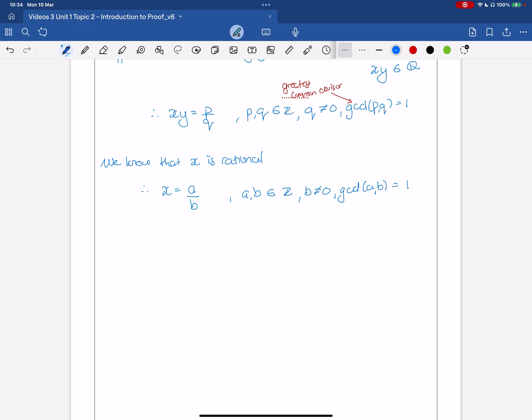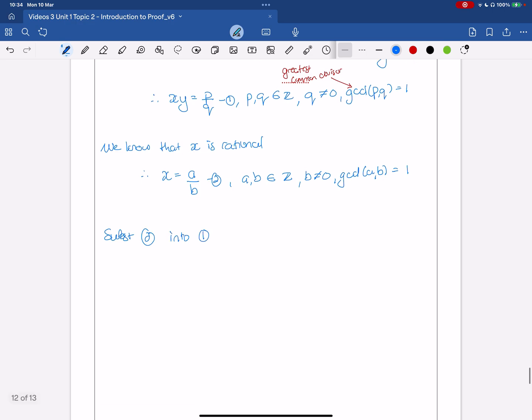Now, I can call this equation 1, and this equation 2, and I can substitute 2 into 1. So therefore, I can say a over b times y is equal to p over q.